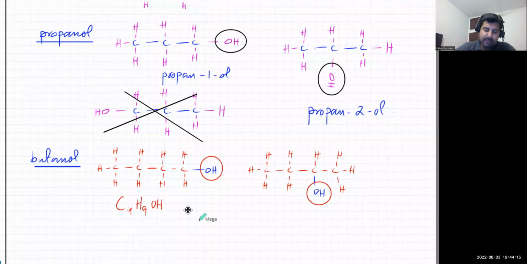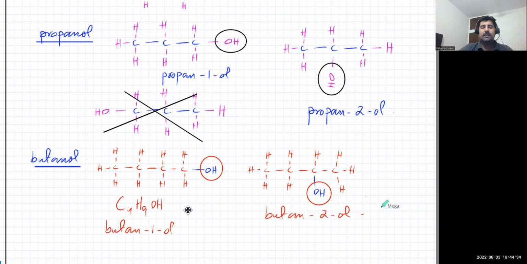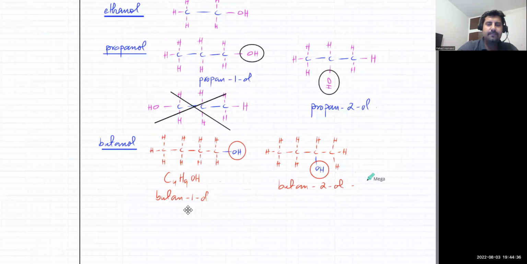The name of this one will be butan-1-ol, and this one over here is butan-2-ol. Okay, clear? We're done with the alcohols, right? Is that clear?